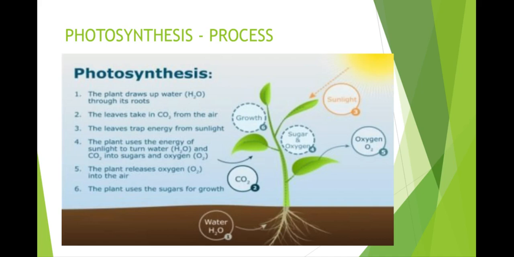The chlorophyll absorbs the light energy and uses it to split the water molecule into oxygen and hydrogen. The hydrogen combines with carbon dioxide to make glucose. The oxygen is then released into the air. The glucose is food for plants. And the excess glucose is stored in plants in the form of starch, which is used directly or indirectly by all living things. The oxygen is needed by all living things to stay alive.